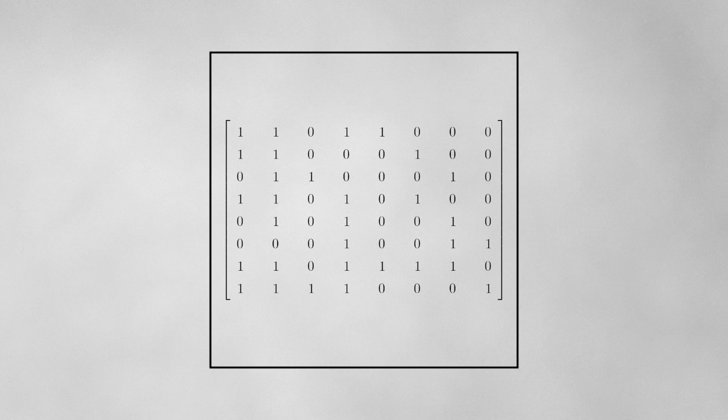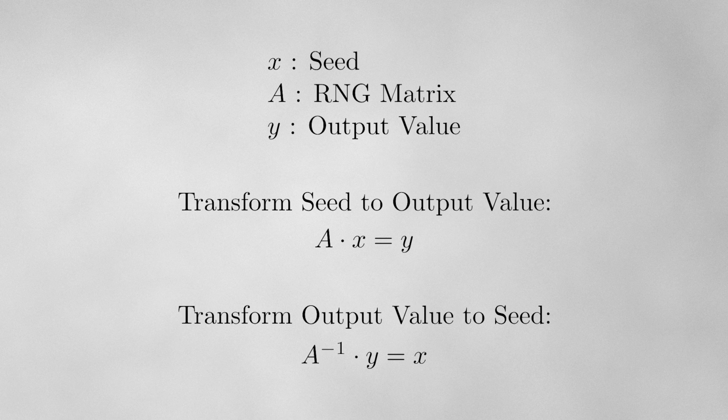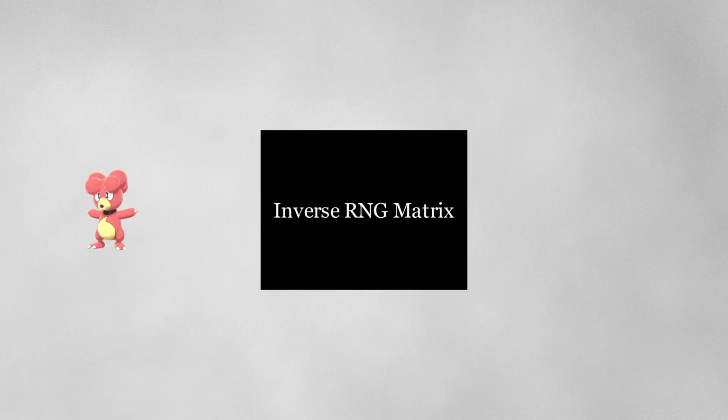Thinking about matrices in this way allows us to represent our random number generator using a matrix. All the shifts and bitwise operations that are used to update its state can be captured with a very large binary matrix. So we can multiply our input seed by this matrix to produce the next random number. The key to unlocking this whole problem is that it is possible to invert these matrices. This means we can reverse the function. In this case, we would be able to use the inverted matrix to convert the output data back into the original input seed. In this case, the output data is the attributes of the Pokemon.